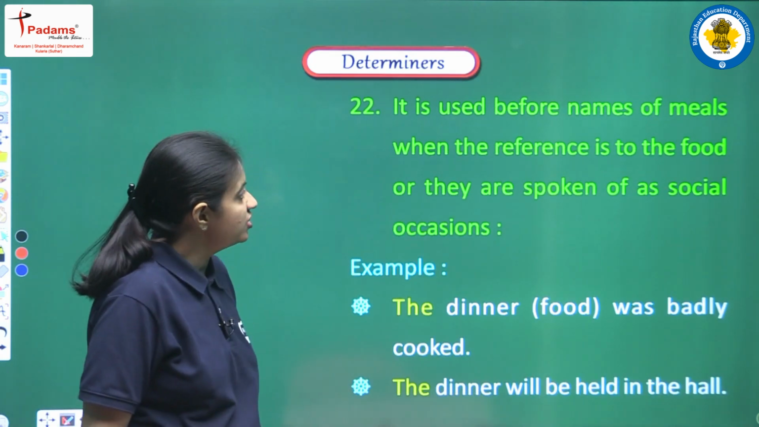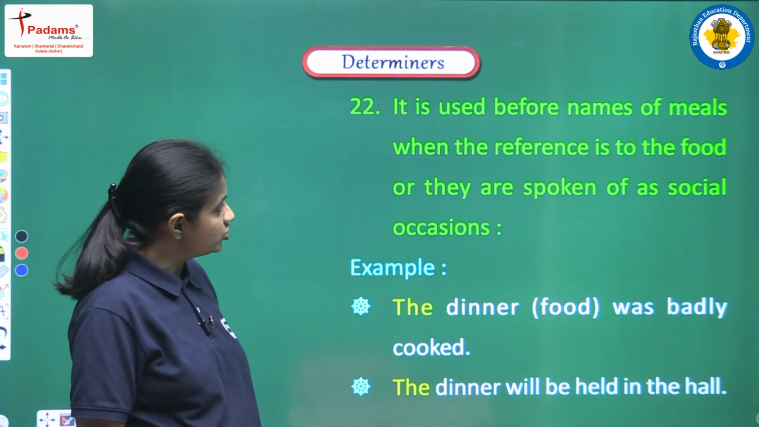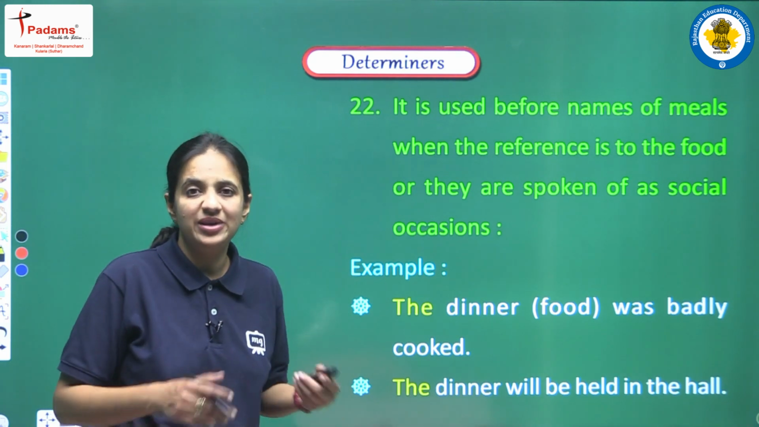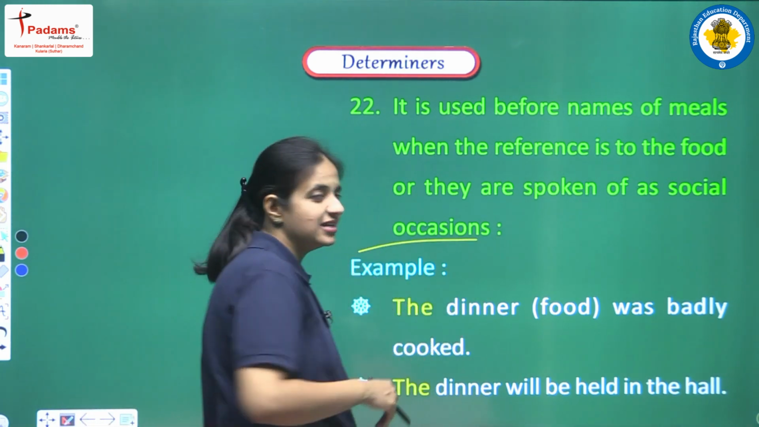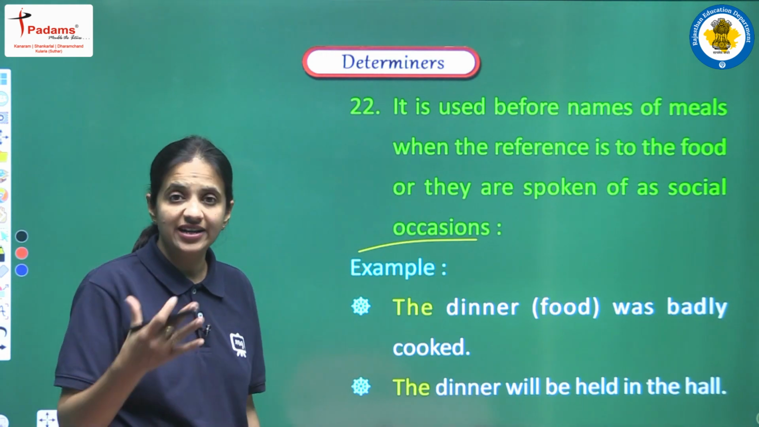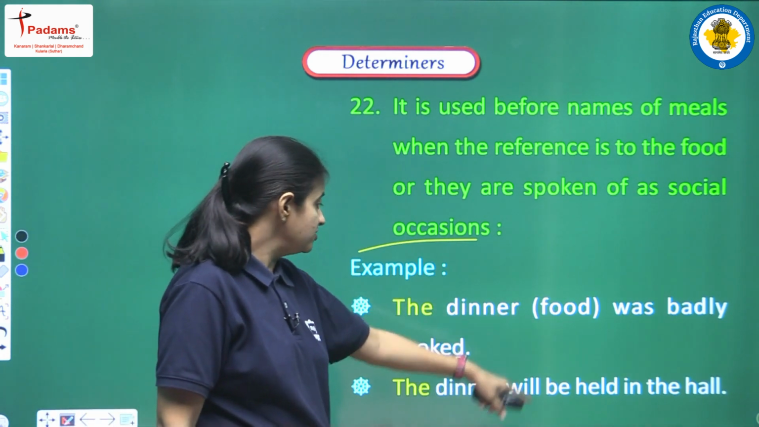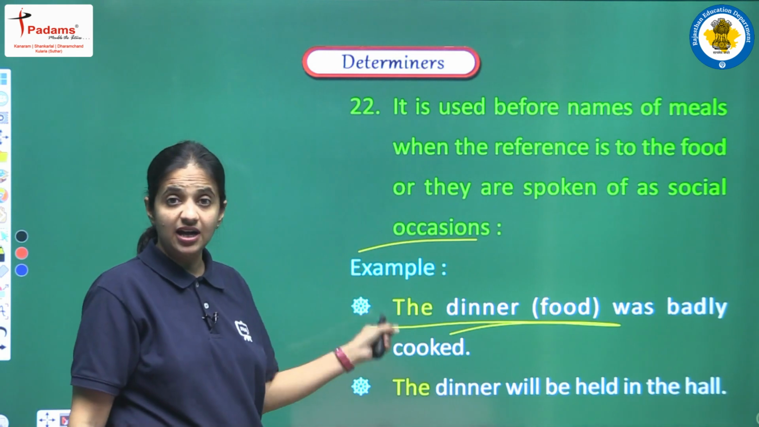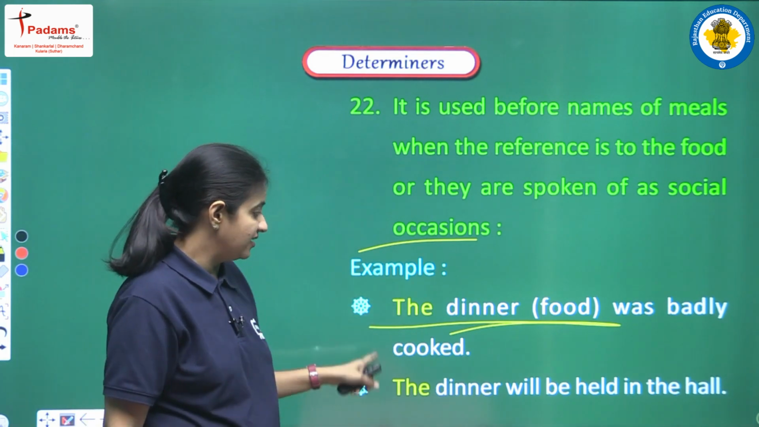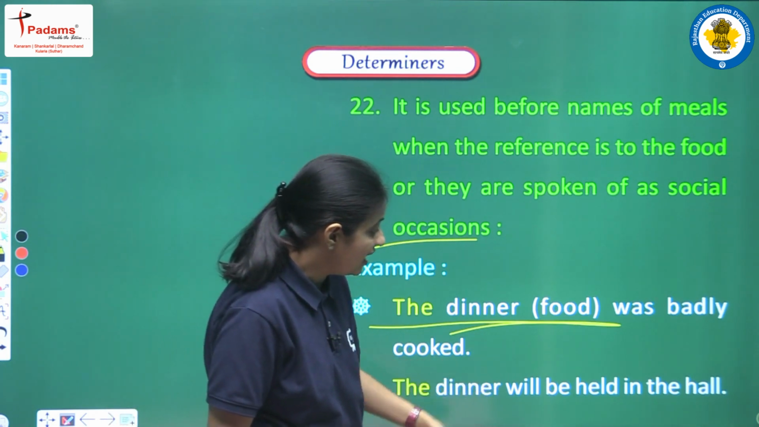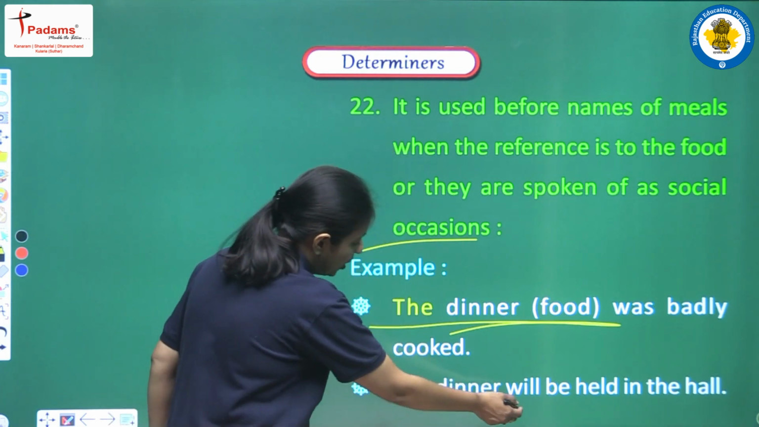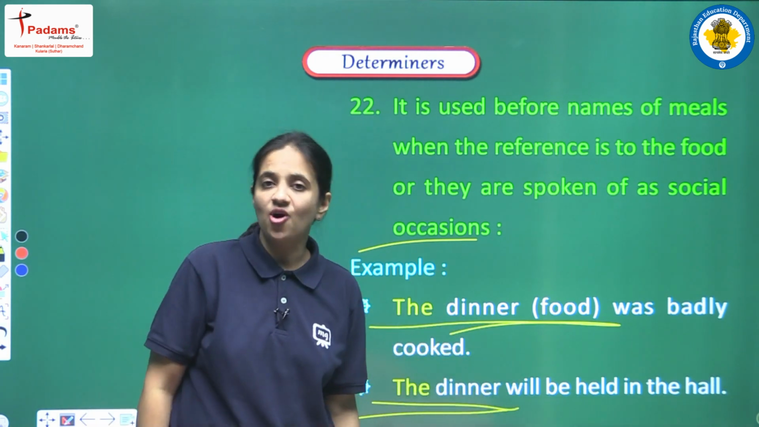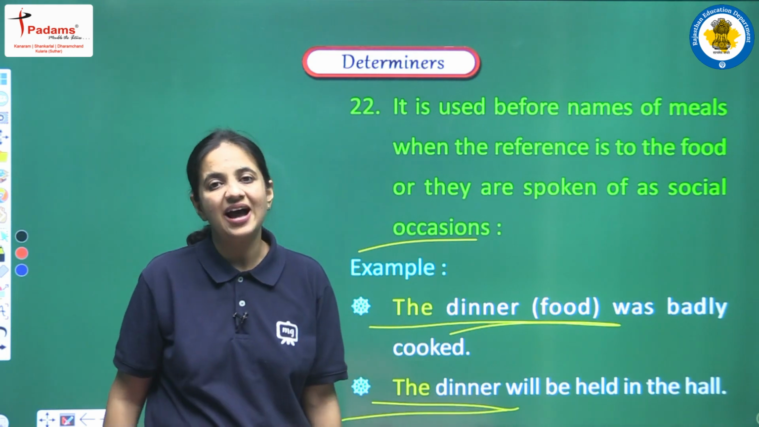Next, it is used before names of meals when the reference is to the food or they are spoken of as a social occasion. So whenever we are having meals and we are talking about a social occasion, at that time also we can use the article. Let's see the examples. The dinner was badly cooked. Here we are talking about that particular food, and this is the reason we are having the article. Next example: the dinner will be held in the hall. Again we are talking about one particular meal, and we are giving this news that the dinner will be held in the hall. So in this sense also we can use the article.